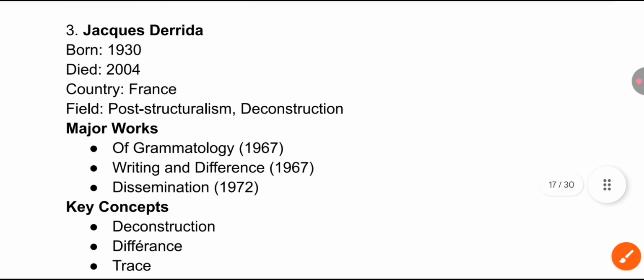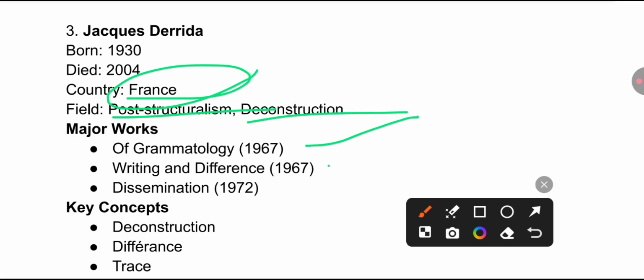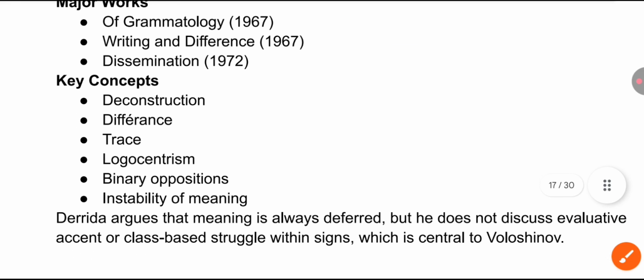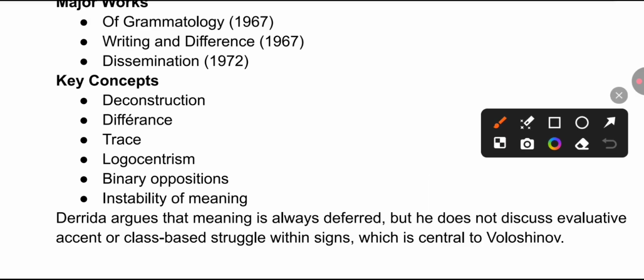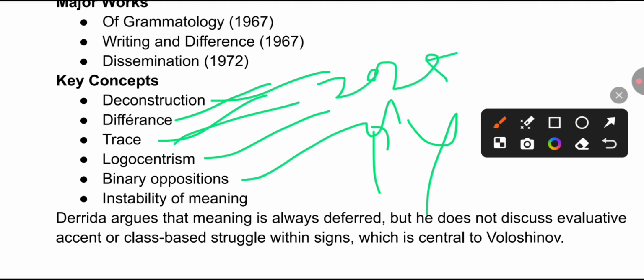Jacques Derrida, we all know, just I told you, deconstruction, différance, a concept given by Jacques Derrida from post-structuralism. Remember, country he belongs to, France. Of Grammatology 1967, Writing and Difference 1967, Dissemination 1972. And the concepts you must remember, all the concepts have appeared in the exam in the previous year. So deconstruction, différance, trace, logocentrism; trace appeared in June 2025 too. Binary opposition is also very important. Instability of meaning is also one of the important concepts by Jacques Derrida.